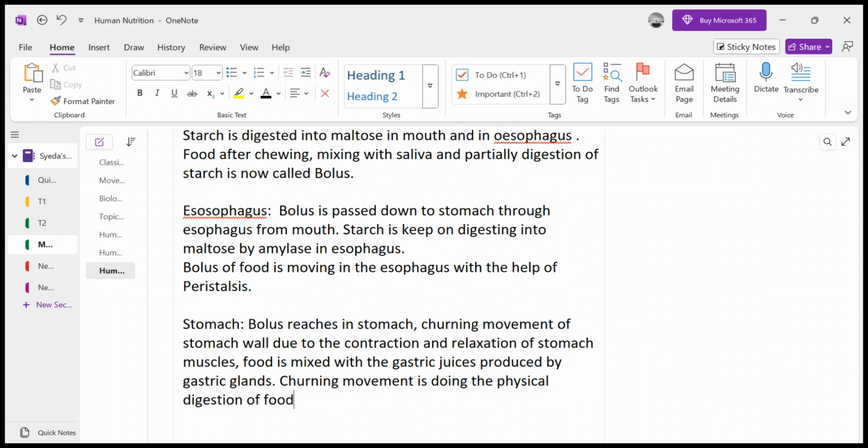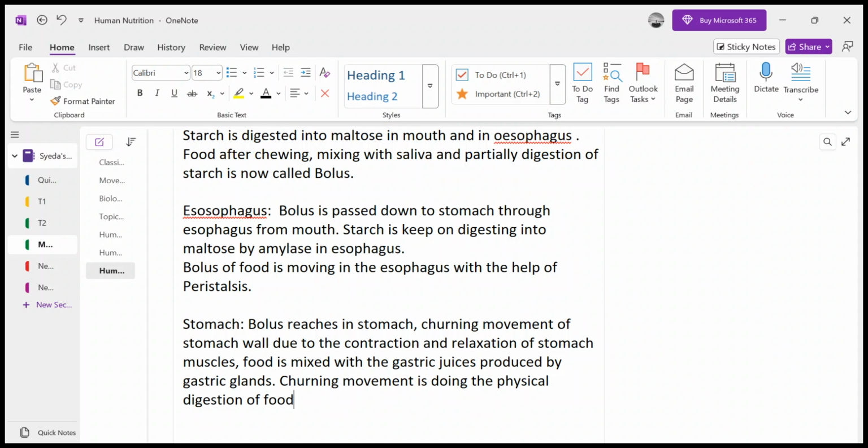Now, partial physical digestion of the food has been done in our mouth. The rest of the digestion is done so that the bolus of the food is converted into a semi-solid paste-like structure called chyme.